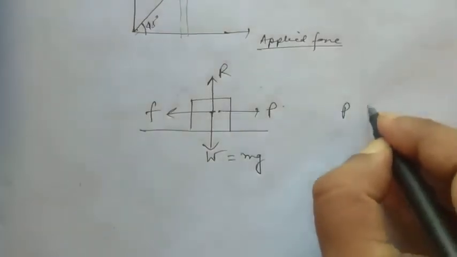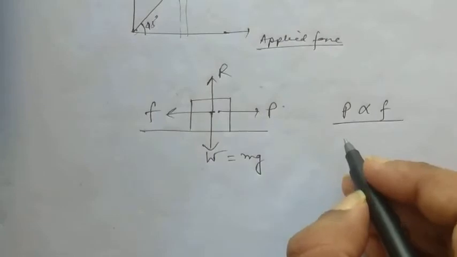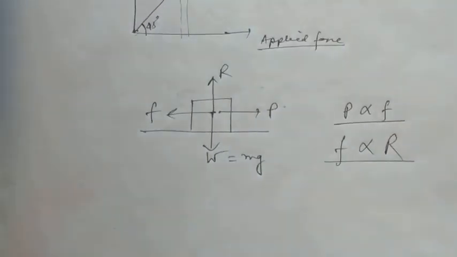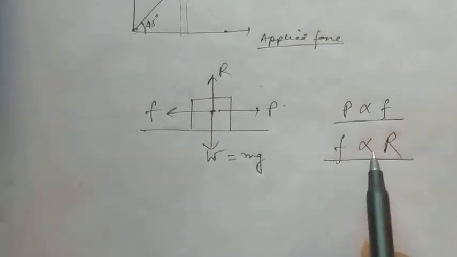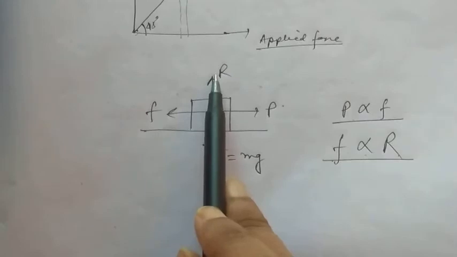Now from the previous diagram we have understood why P is proportional to F. That means the applied force is proportional to the frictional force. Now frictional force is proportional to R. This is the most important statement of this chapter, that the frictional force is proportional to the normal reaction force.